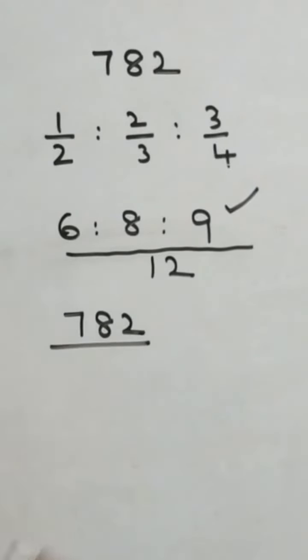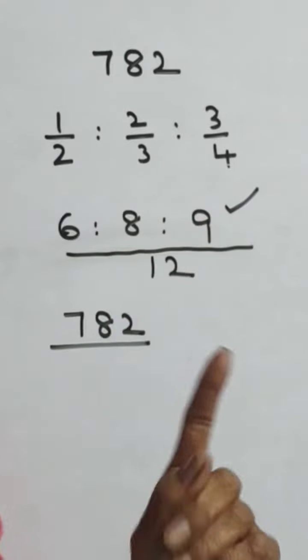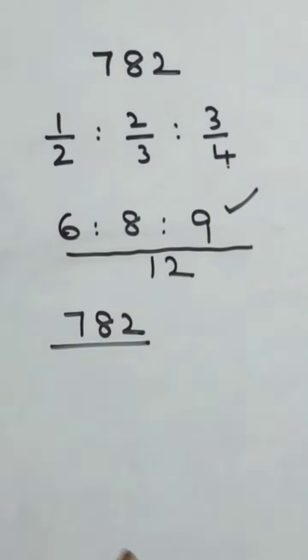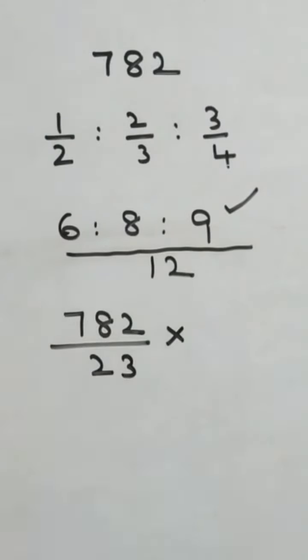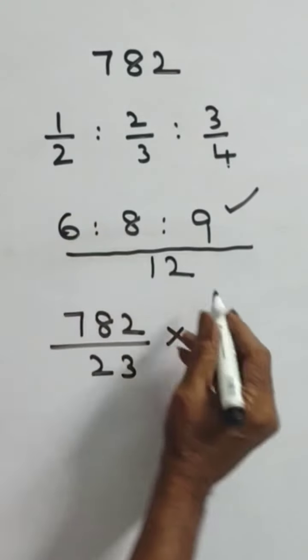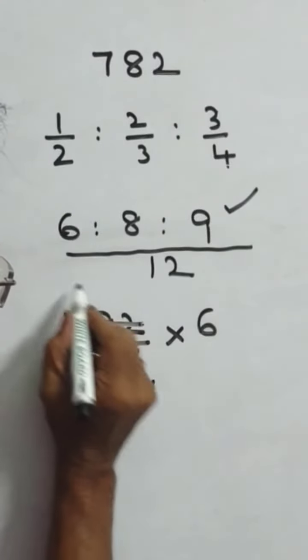782 divided by 6 plus 8, 14, 14 plus 9, 23. That is, 782 is divided into 23 parts. And we want the first share. The first share is 6. The first share is 6 times 782 by 23.